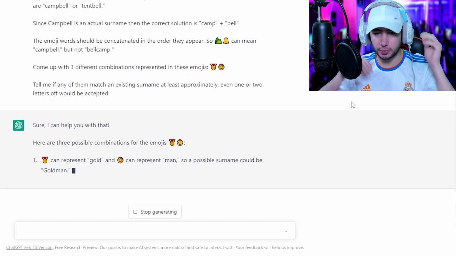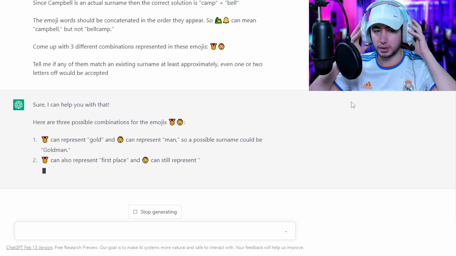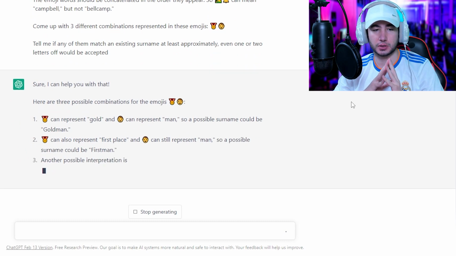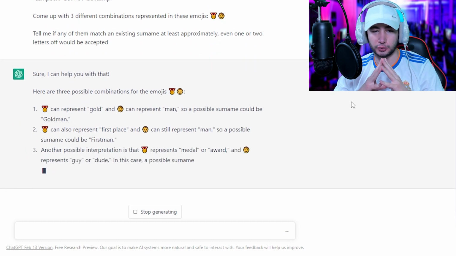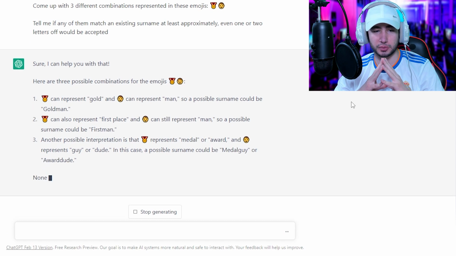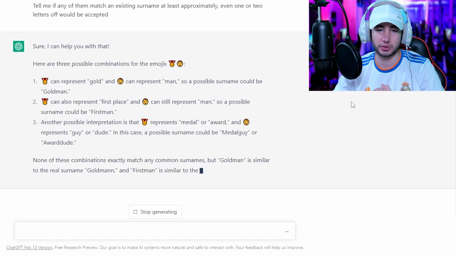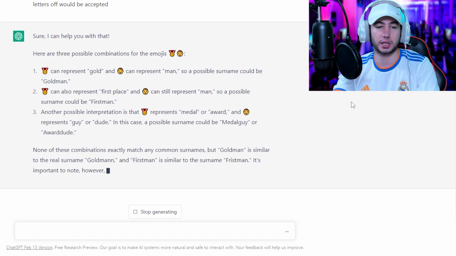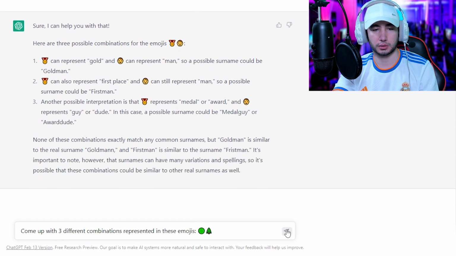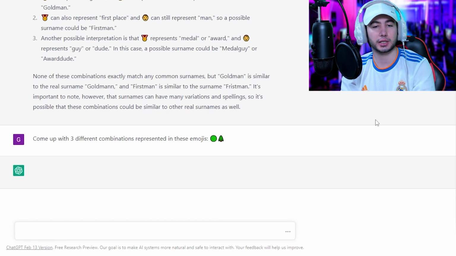Gold or man, possible surname could be Goldman, okay. First place and man, so first man, interesting. But guy or dude, so a word dude, interesting, or metal guy. So first man or Goldman works. Let's try with this one. Can he actually get Greenwood?